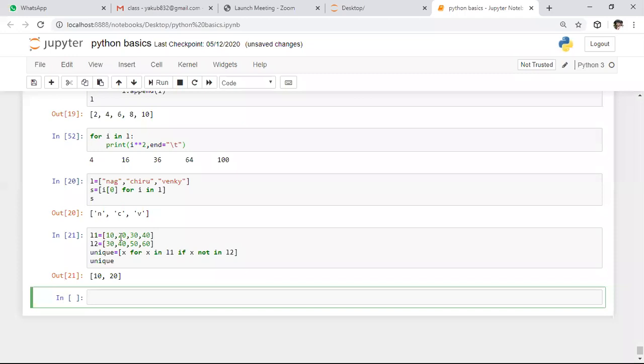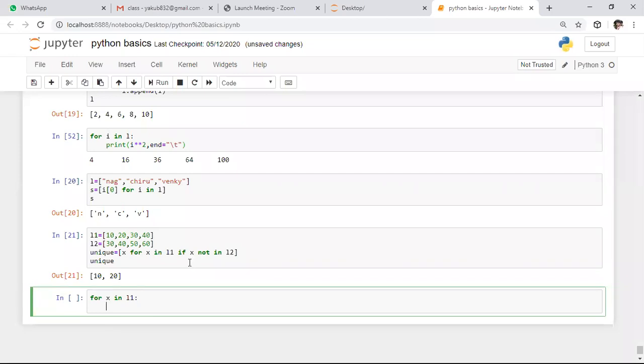Whereas if you want to do the same thing by using traditional programming, initially we need to iterate through list 1: for x in L1. After iterating, we use a condition, right? If x not in L2.